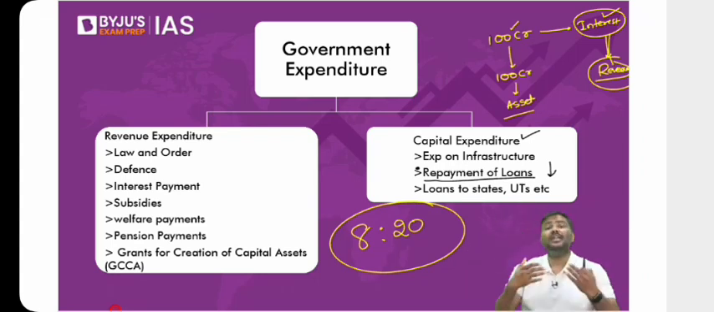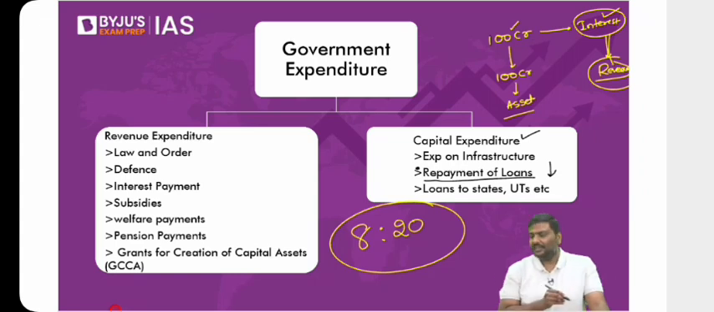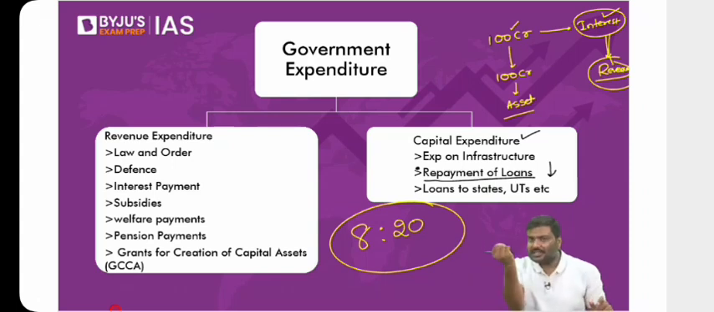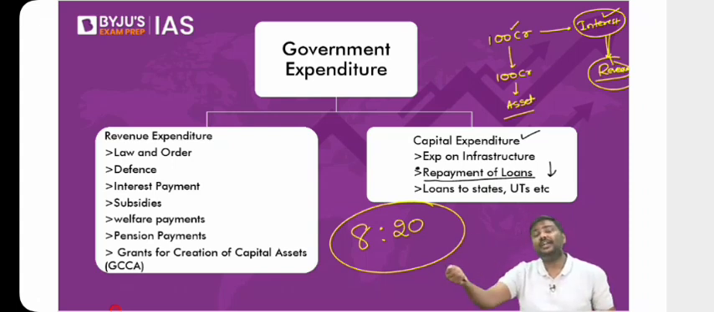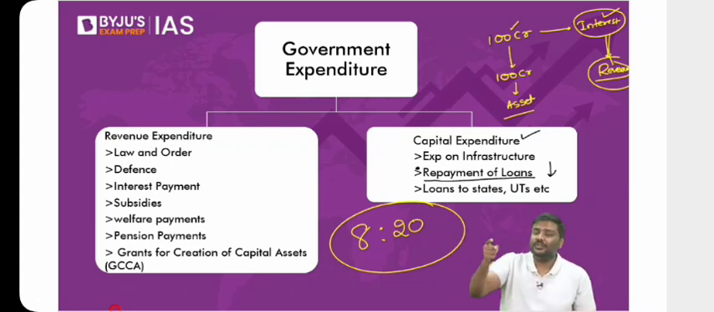So I will introduce one more concept here. Effective revenue deficit is equal to revenue expenditure minus revenue receipts minus grant for creation of capital asset. There is a component called grant for creation of capital asset on the revenue side. I want to take it out, I want to reduce it. Why? Because it is associated with creation of infrastructure, so we should not count it as part of revenue expenditure.